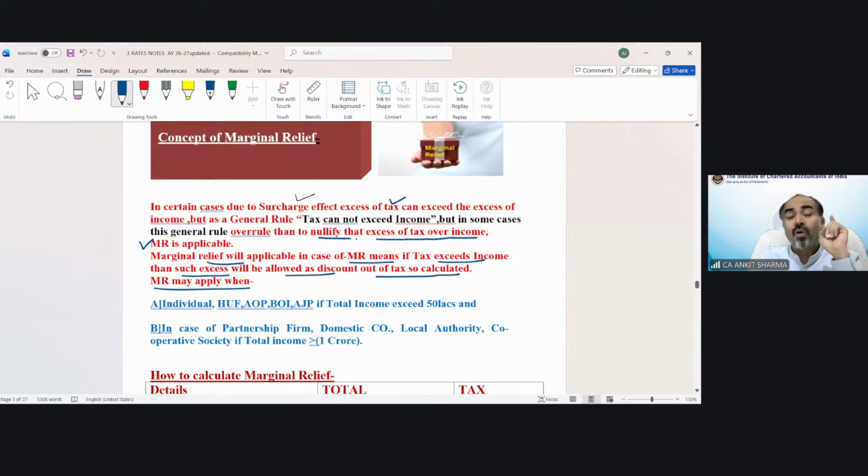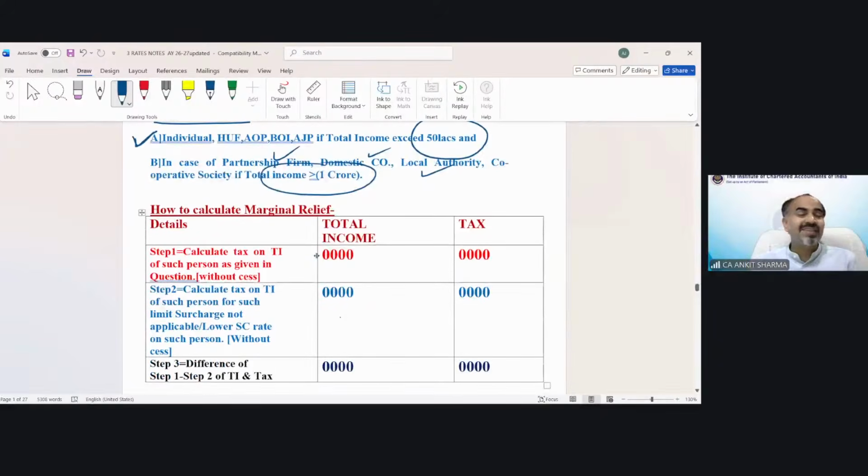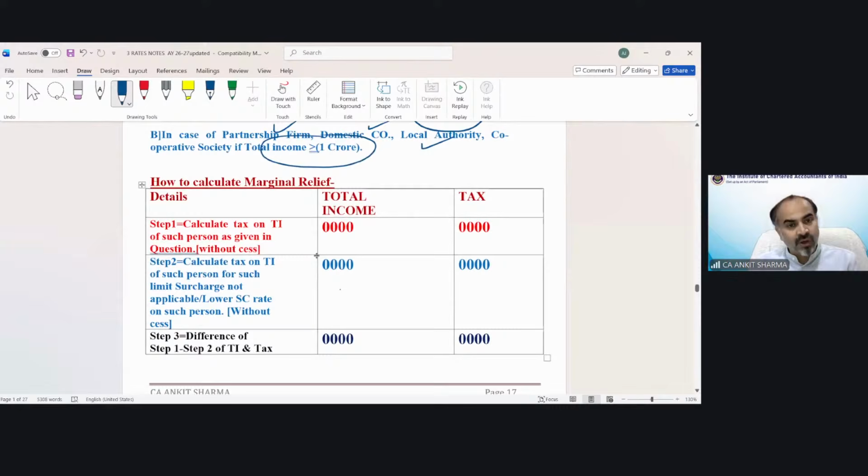MR will apply only in those cases in which surcharge is applicable. So in case of individual, HUF, AOP, BOI, AJP, it will apply when your income exceeds 50 lakh rupees. But in case of partnership firm, domestic company, local authority, because in those cases surcharge applies when income exceeds 1 crore, MR would be applied only if your income is exceeding 1 crore.